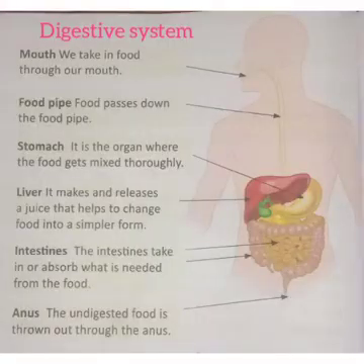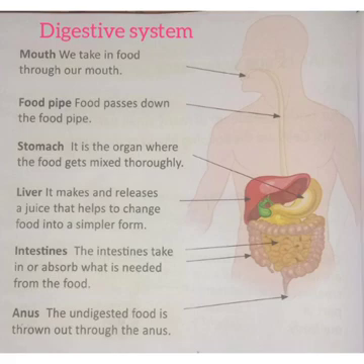Children, can you tell me what is meant by digestion? Digestion is the process of changing food in your stomach so that it can be used by the body. And the organs that help to do this form our digestive system. Here students, see the picture. In the digestive system, the main parts are the mouth, food pipe, stomach, small intestine and large intestine, rectum or the anus.